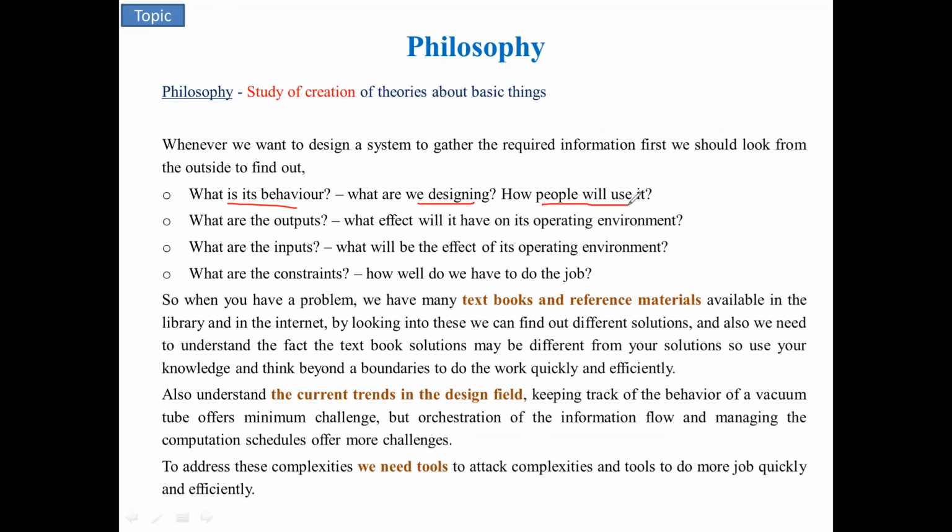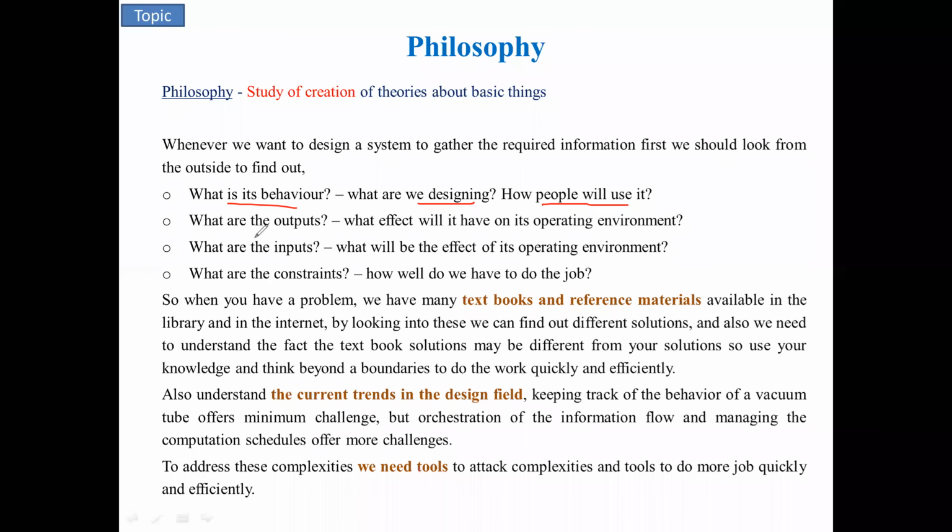So how will people use it? You have to think how broadly people are going to use that in each and every industry, households, everywhere. If the room temperature is hot, then all the industries or companies that use this particular embedded system should be more accurate, so that it controls your room temperature in a normal manner without hazarding the environment. So you can write your own words, whatever you know.